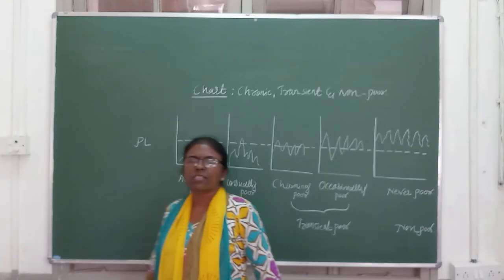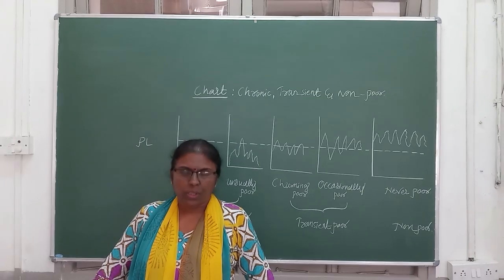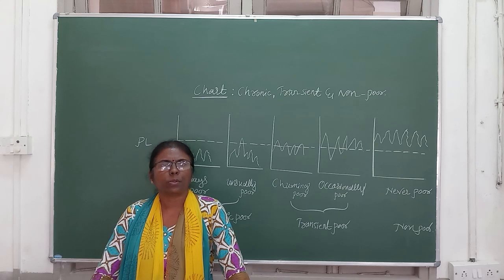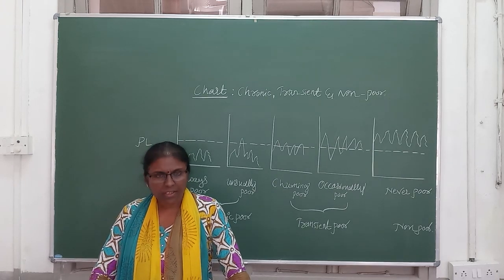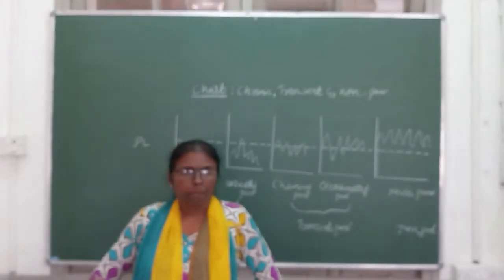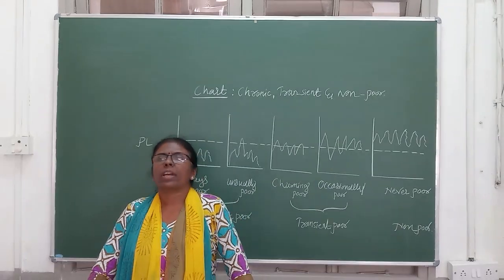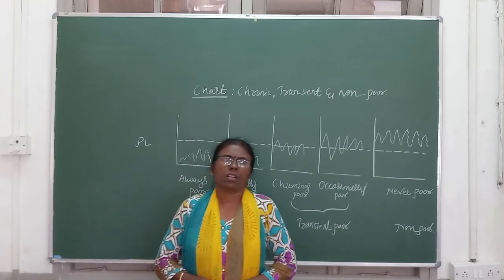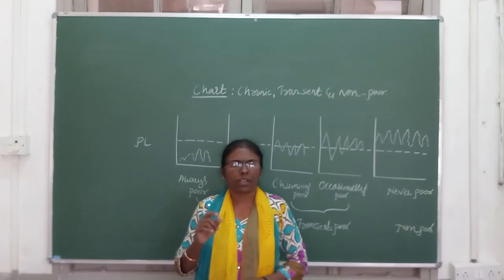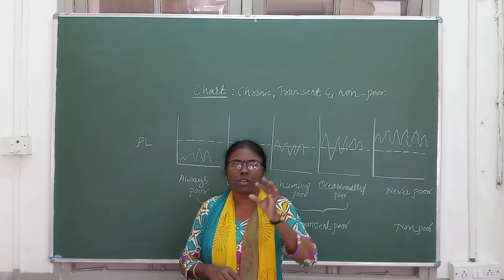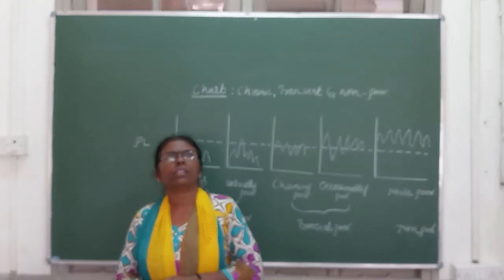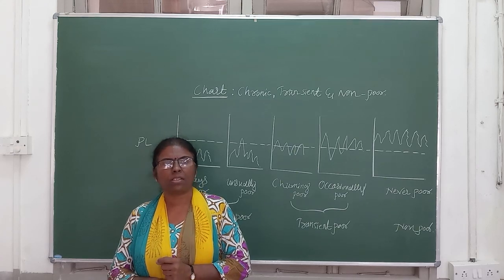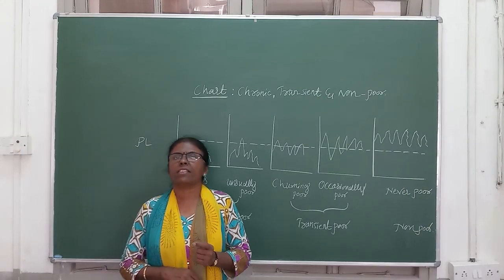Hello dear students, today I am going to discuss with you a very important topic related to poverty, that is types of poor. As we all know, poverty is a situation in which a particular section of the people of a country are unable to get the basic amenities of life. The basic amenities or basic needs of life mean food, clothing and shelter.